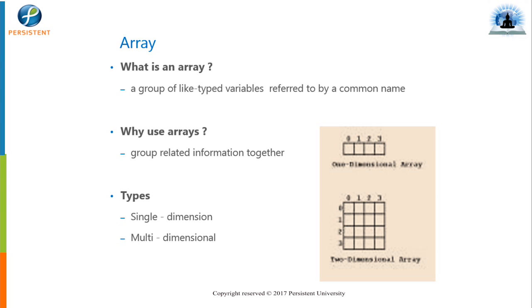We already know how the array works. The index of an array starts with 0. If I declare an array of size 4, it can store 4 values, and the index for the first value starts with 0. So 0, 1, 2, 3 are the indexes for an array of size 4.